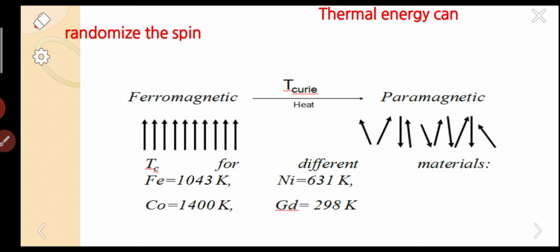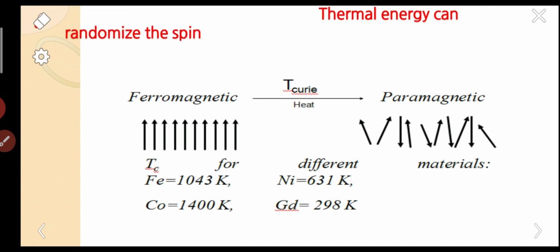These are the different Curie temperatures for different materials. For iron, it is 1043 Kelvin. For nickel, it is 631 Kelvin. For cobalt, sorry, the value is 1400 Kelvin. For the last one, it is 298 Kelvin. So this is different for different materials.